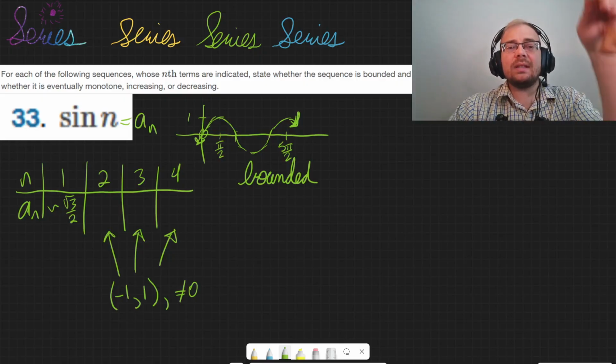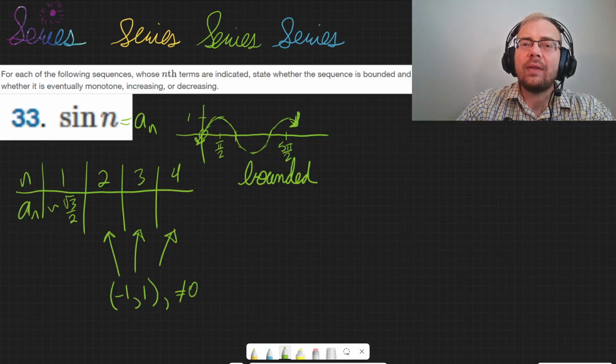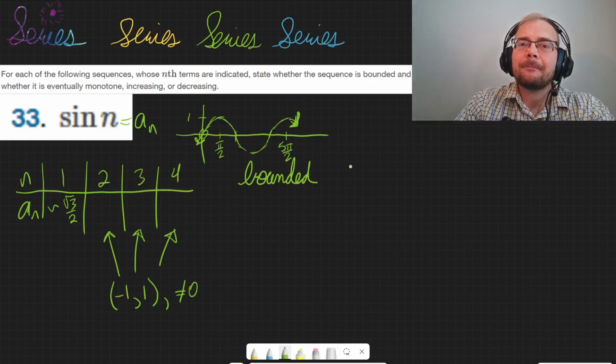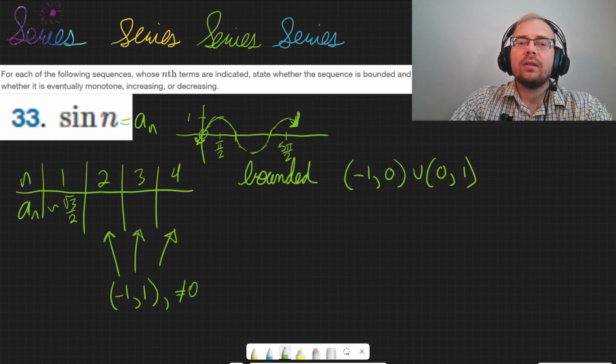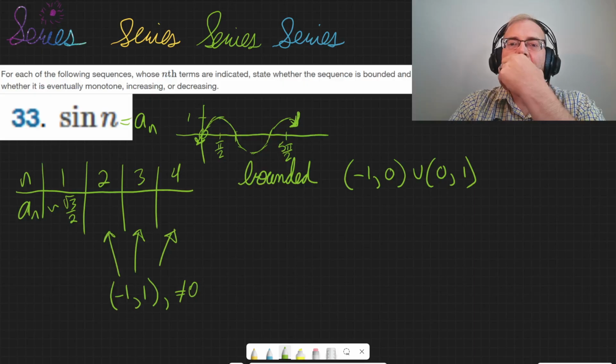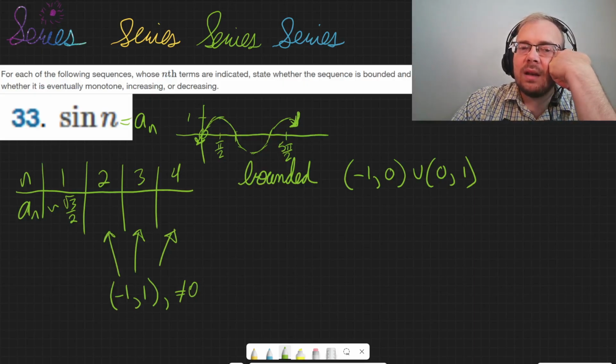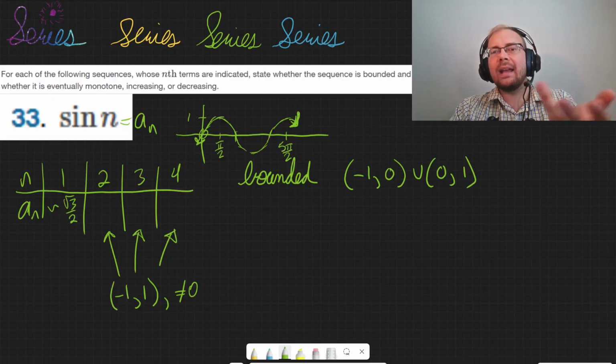So actually bounded, and there's a couple different ways you could write this, but we would say it's bounded. If we had to write it in interval notation, we would say it's bounded from -1 to 0, and then from 0 to 1. I wrote it like this earlier, so you could also say that it's bounded between -1 and 0 non-inclusive, as well as from 0 to 1 non-inclusive. Basically just writing out what I put in interval notation.